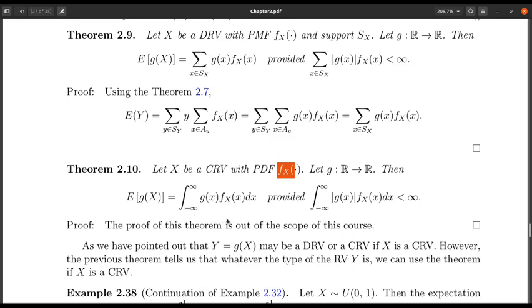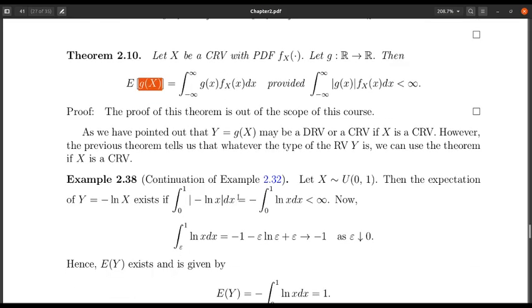One point I should mention here: note that in this case I do not need the condition that g of X is a continuous random variable or g of X is a discrete random variable. Even g of X can be any random variable, not discrete, not continuous. Even for all those cases, if X is continuous, I can find the expectation of g of X using this formula. It does not matter what kind of random variable g of X is. Obviously, this is one of the big plus points of Theorem 2.10.